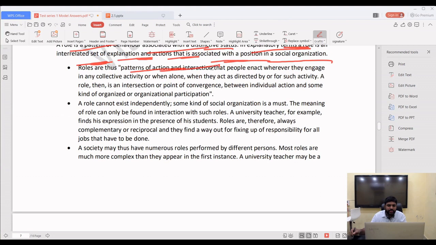Roles are thus patterns of action and interaction that people enact wherever they engage in any collective activity, or when alone, when they act as directed by or for such activity. So simple, the relationship between the role and the status you need to establish. With the current trend, caste system or family system, that you need to explain. Why? Because the question is,